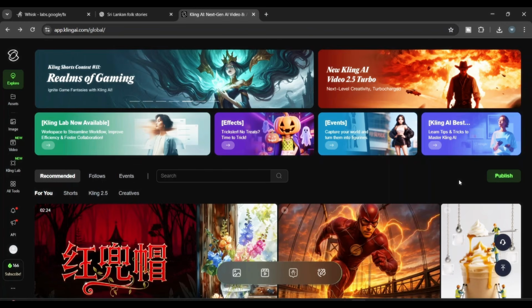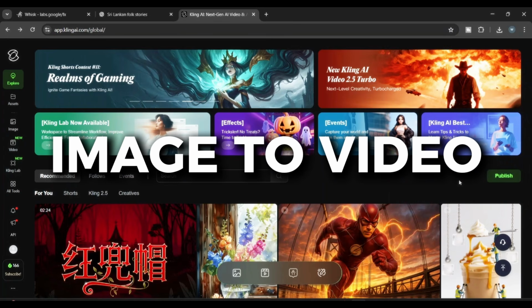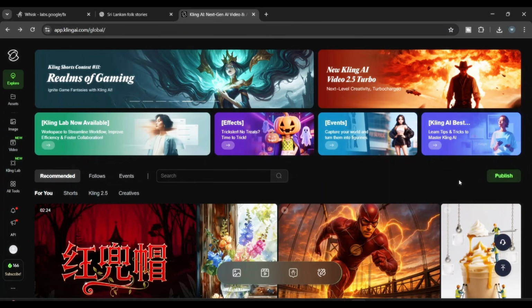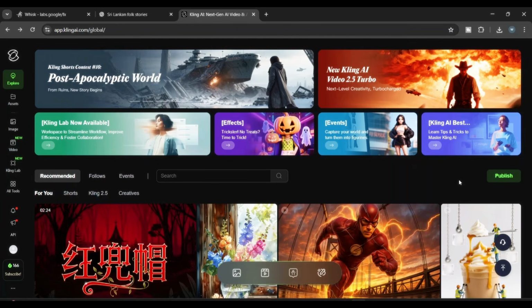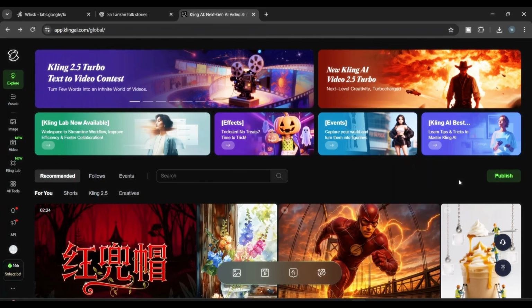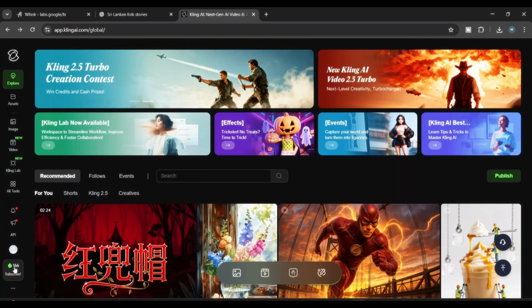Okay, so if you've completed the second step like that, now what you have to do is convert the images we created into videos. That's step 3. So, to do that, we'll use this Kling AI called AI Video Generator. All you have to do is simply go to the Kling AI website and register. When you register, you'll get enough points for our work, which is more than sufficient.